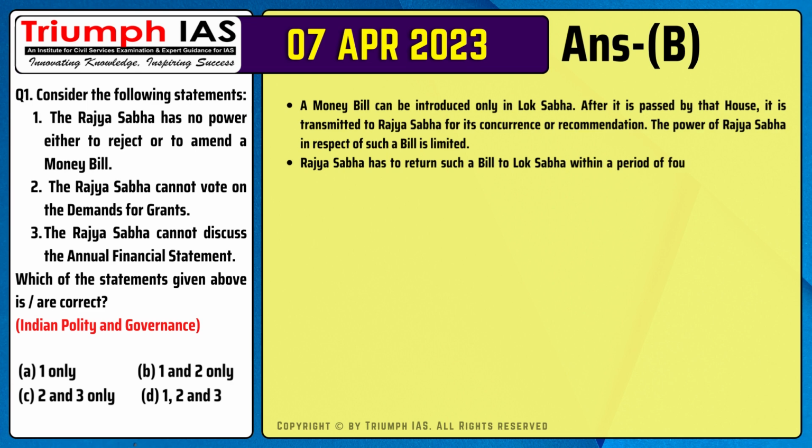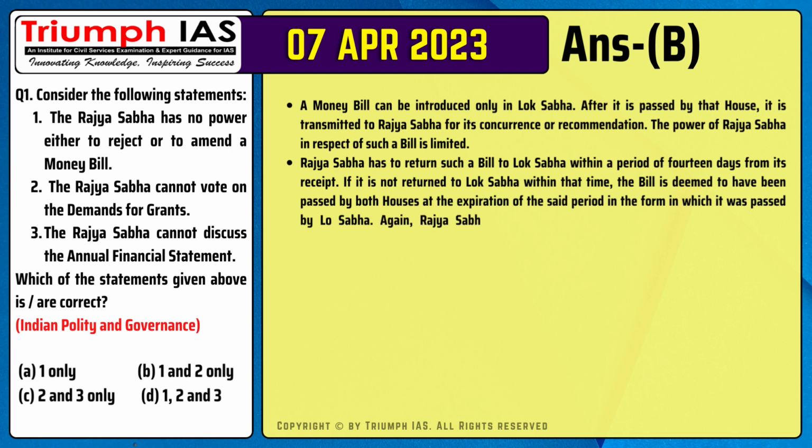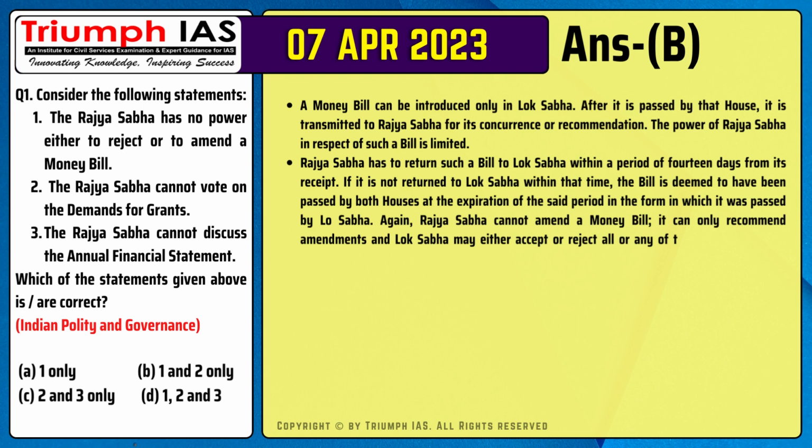Number 2. Rajya Sabha has to return such a bill to Lok Sabha within a period of 14 days from its receipt. If it is not returned to Lok Sabha within that time, the bill is deemed to have been passed by both houses at the expiration of the said period in the form in which it was passed by Lok Sabha. Again, Rajya Sabha cannot amend a money bill, it can only recommend amendments, and Lok Sabha may either accept or reject all or any of the recommendations made by Rajya Sabha.